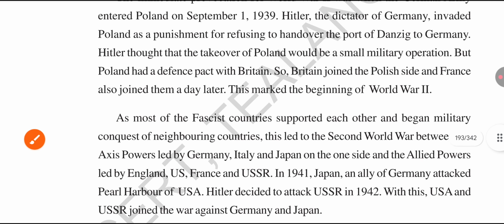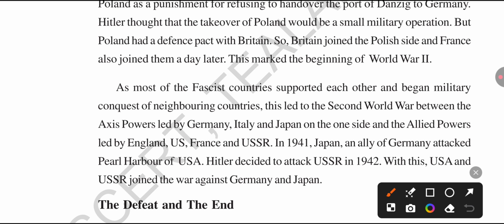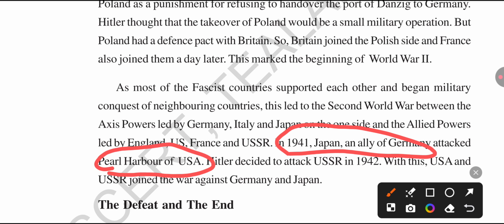Actually, initially the USA did not jump into the Second World War, but America entered the Second World War in 1941 because Japan attacked Pearl Harbor of the USA. Japan is the ally, the friend, of Germany. So Japan attacked Pearl Harbor of the USA, and that's why the USA joined the Second World War in 1941.